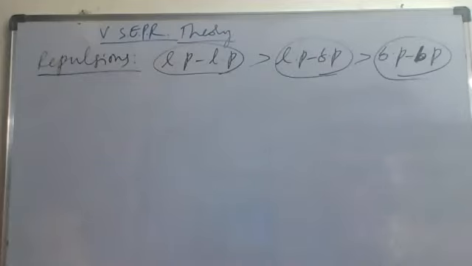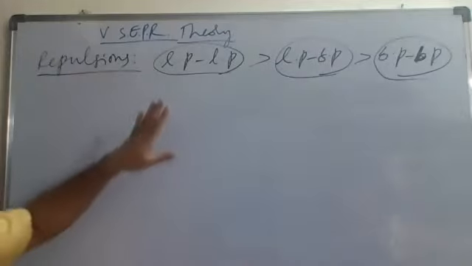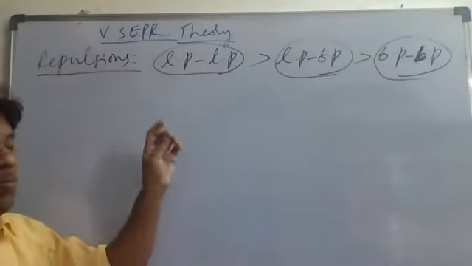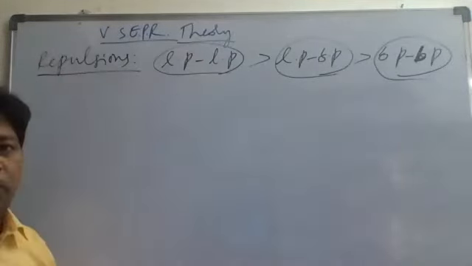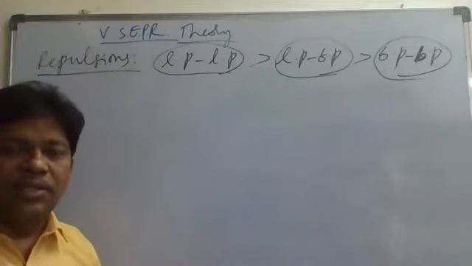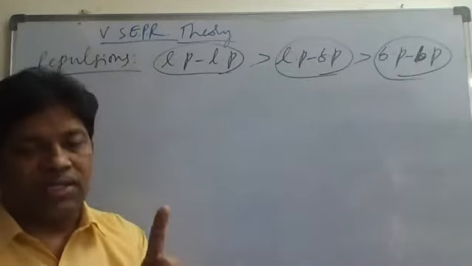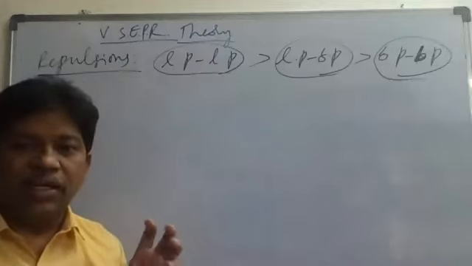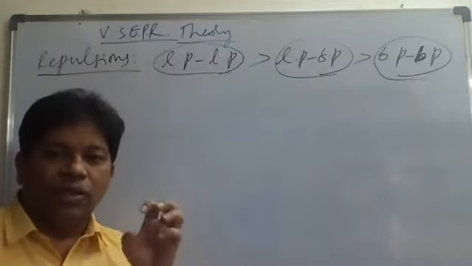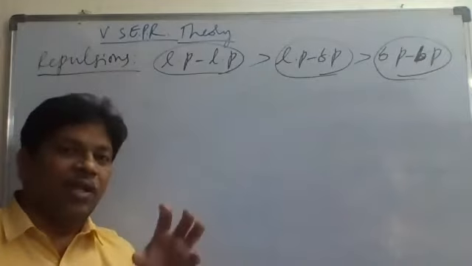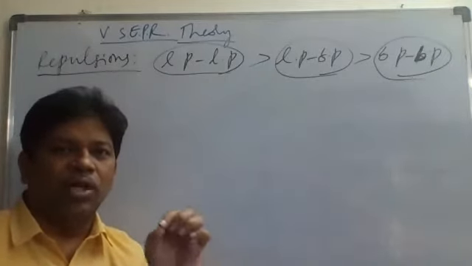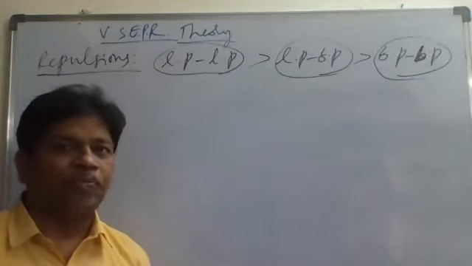In a descriptive examination, reasoning is very important. Tell me why LP repulsions are greater here. The reason is that between lone pair and lone pair, repulsions will be greater because a lone pair is attracted by only one nucleus, that means the nucleus of the central atom.